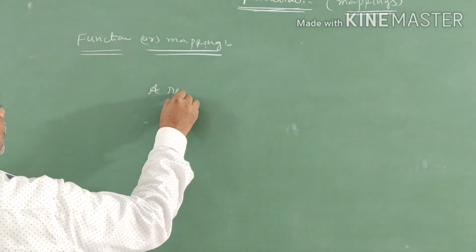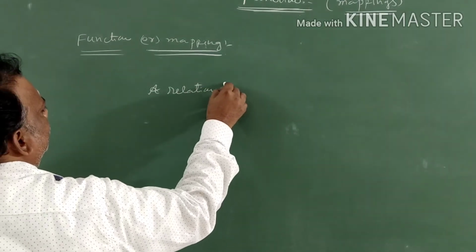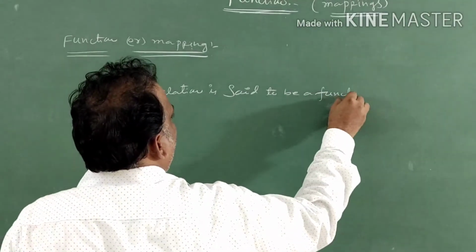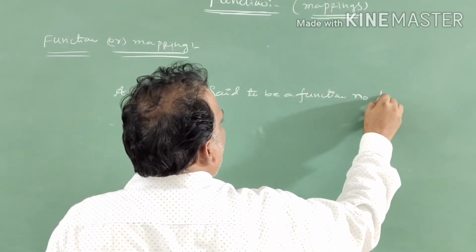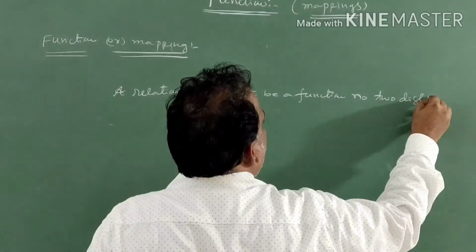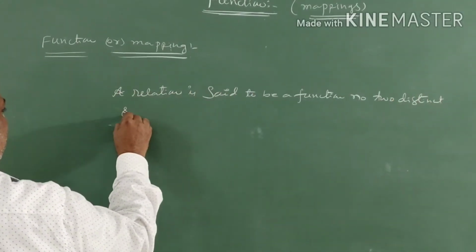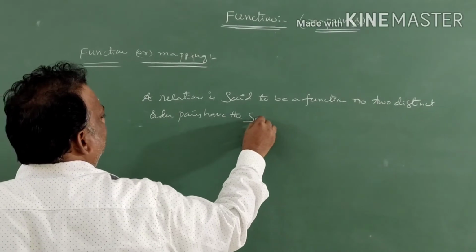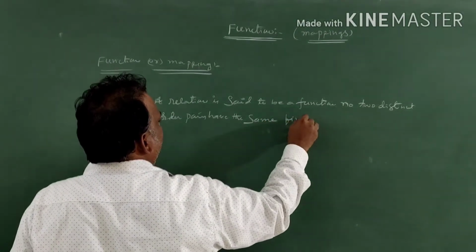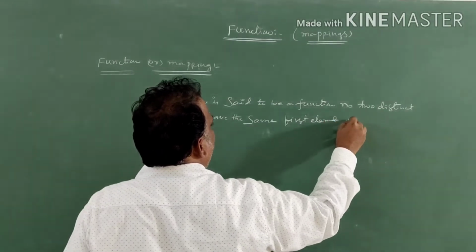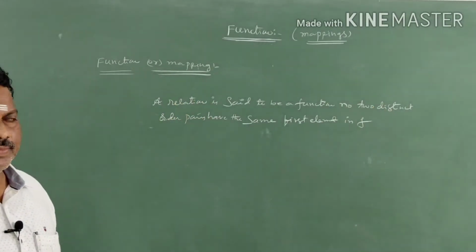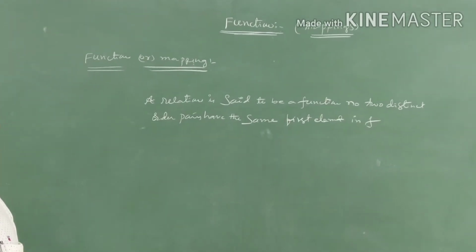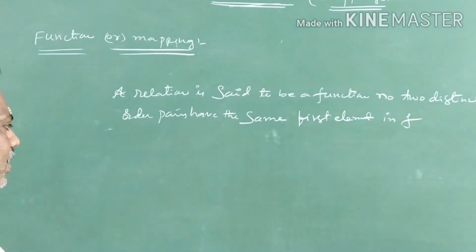A relation is said to be a function if no two distinct ordered pairs have the same first element in that function. f means function.